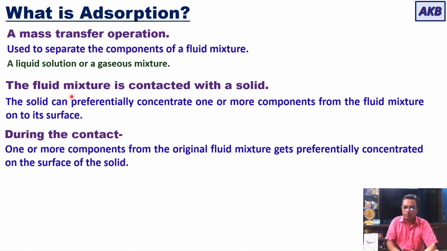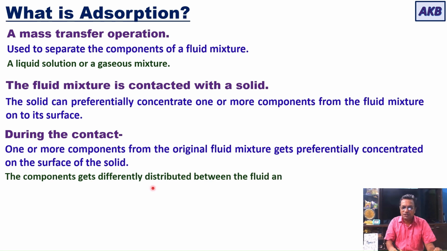So when the fluid mixture is contacted with a solid which has an ability to concentrate one or more components onto its surface, what happens during their contact? One or more components from the original fluid mixture get preferentially concentrated on the surface of the solid. And due to this, the components get differently distributed between the original fluid phase and the solid phase.